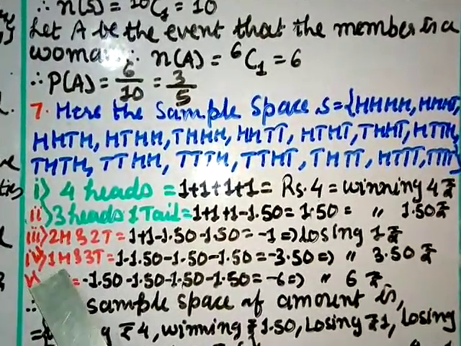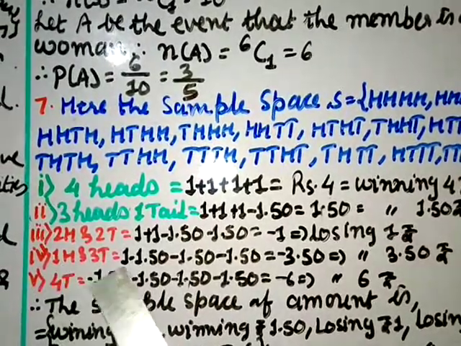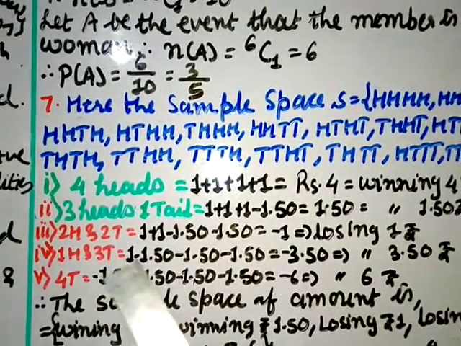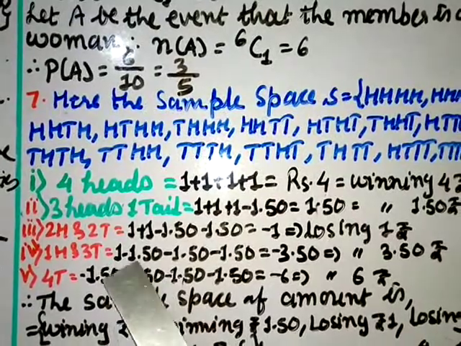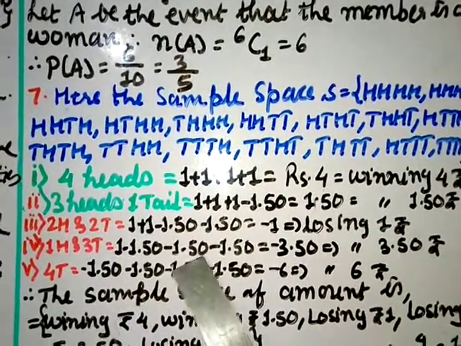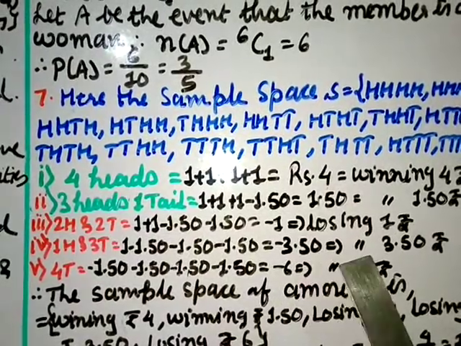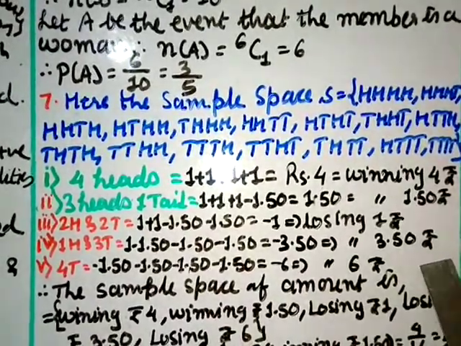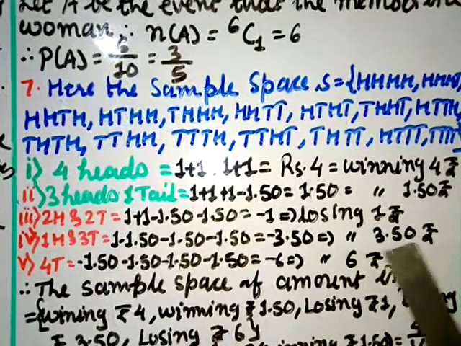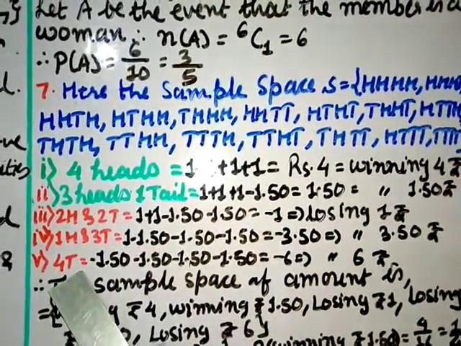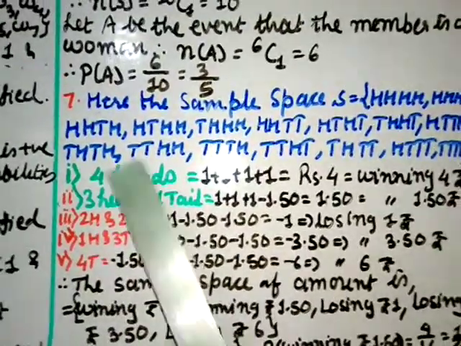Then if you are having 1 head and 3 tails, that means 1 head is 1, minus 3 tails, that is 3 times minus 1.50, that is minus 1.50 minus 1.50 minus 1.50. If you add up together you get minus 3.50, that means you are losing 3.50 rupees. Now suppose you have got 4 tails. Okay, these are the possibilities in your sample space.